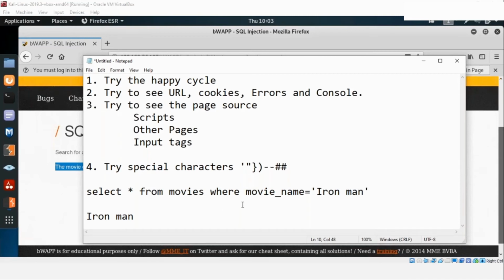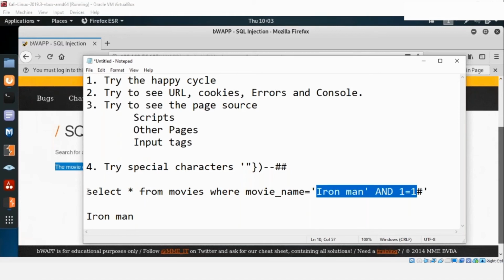All right. So now if I go ahead and put after Iron Man a single quote and provide AND 1=1 and then a comment sign, I'm trying to figure out what is happening with the system. So I have changed my input from just Iron Man to Iron Man and 1 equal to 1.